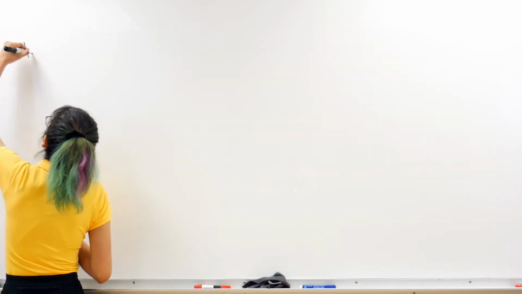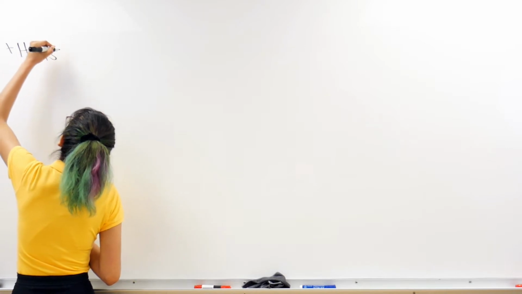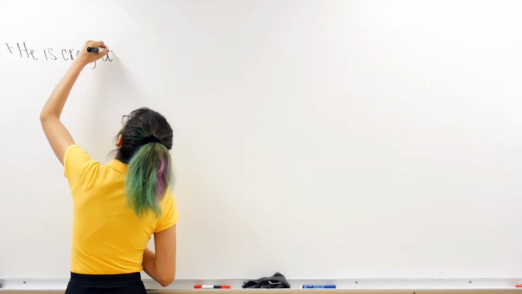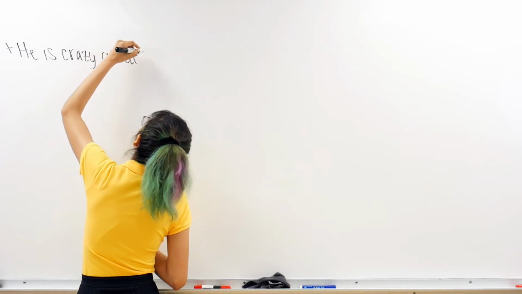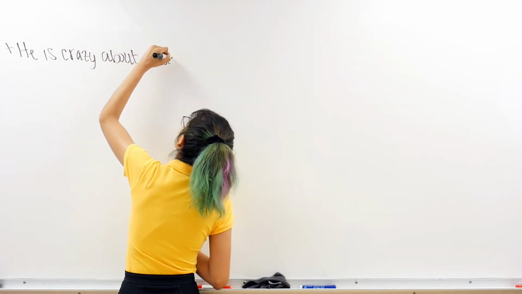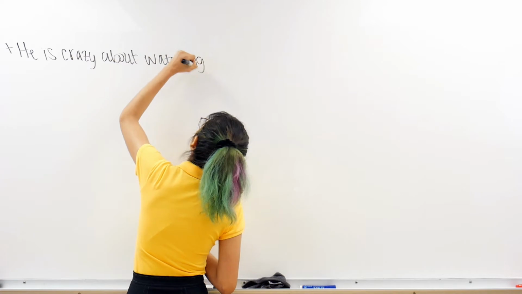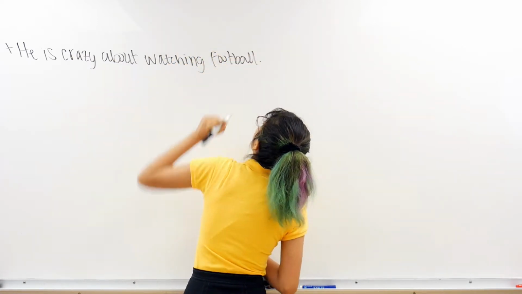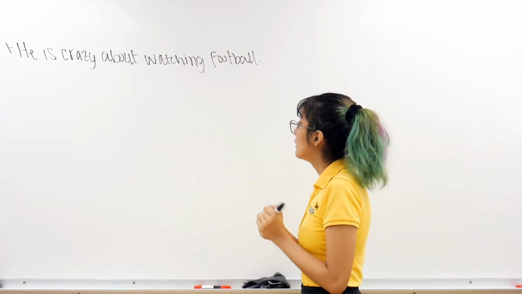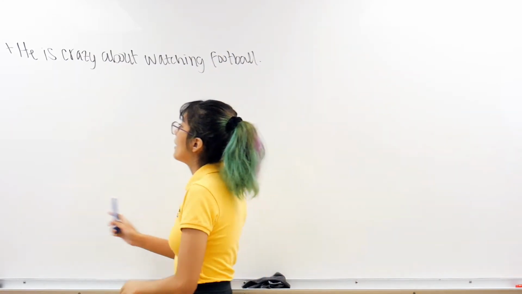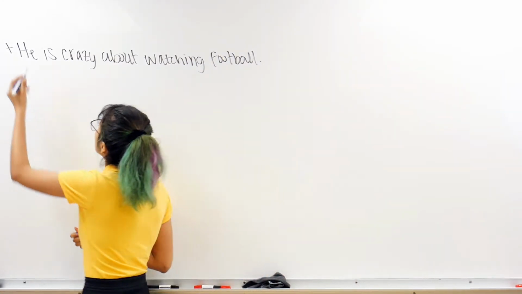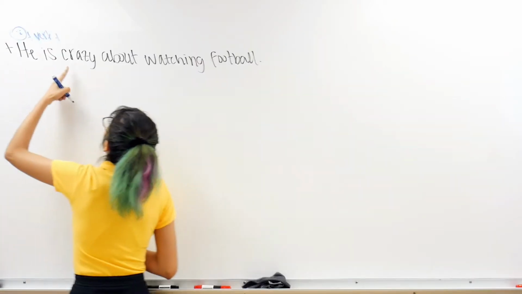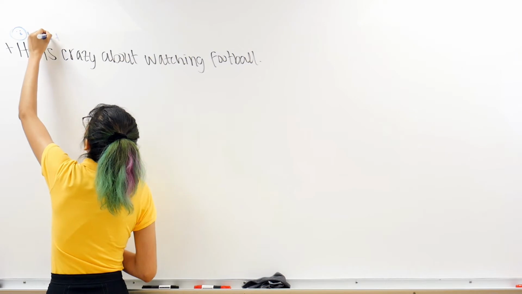So, he is crazy about watching football. So here I have my subject he. I have is, which is my verb to be. Here I have crazy.